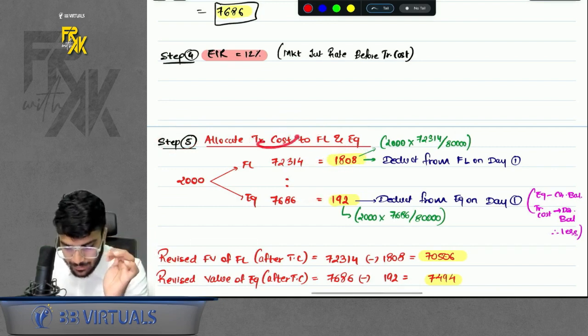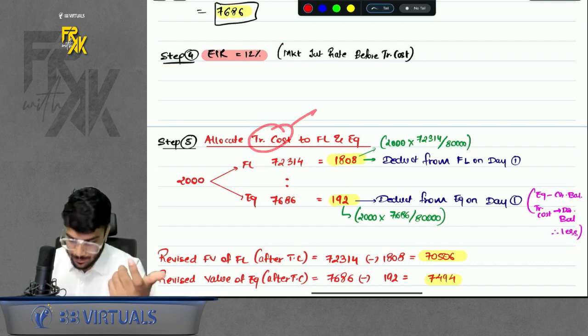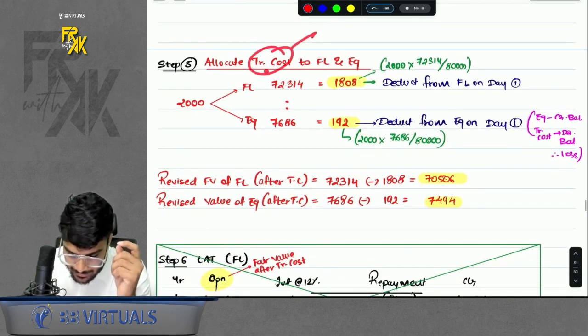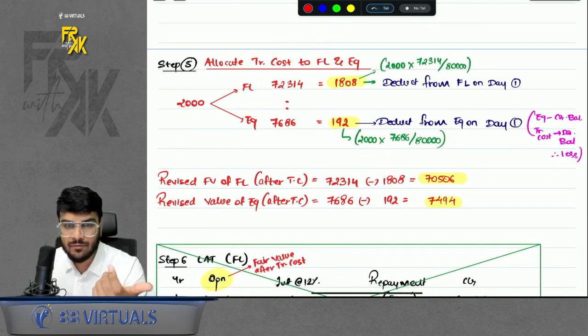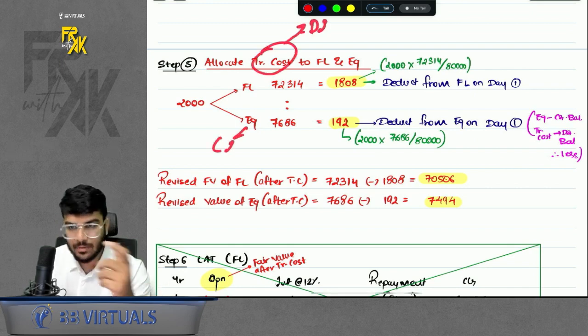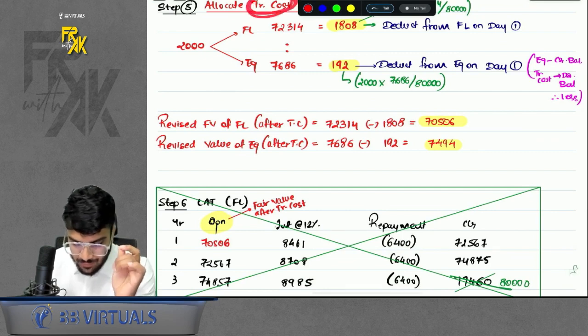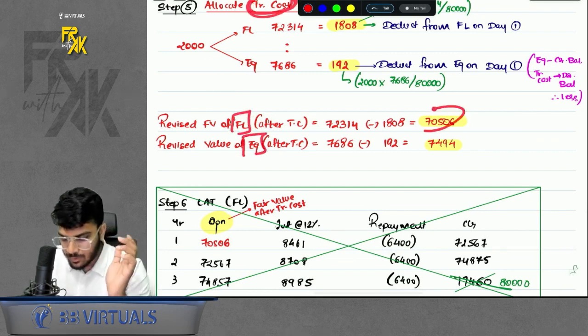Whenever you allocate transaction cost to FL, it reduces the value of FL, because FL has a credit balance and this has a debit balance, so reduce it. Whenever you allocate TC to equity, you will again reduce it from equity. Why? Equity again has a credit balance. This TC has a debit balance, so reduce it. So after allocating the transaction cost, the fair value of FL and fair value of equity will be reduced.